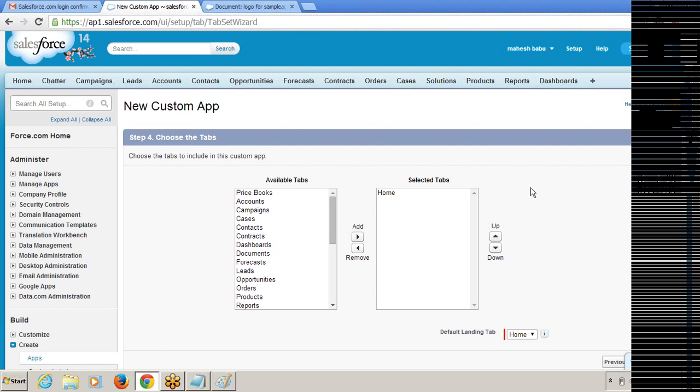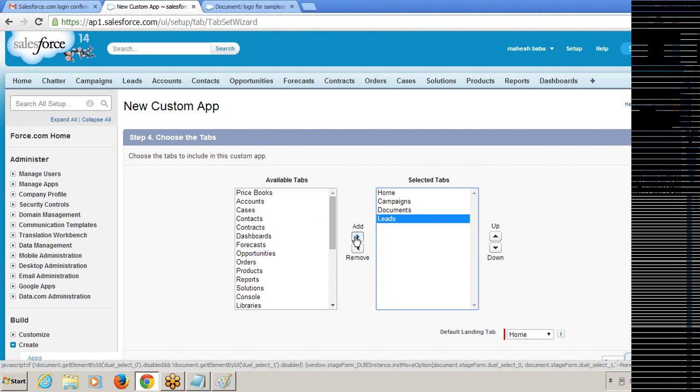One application can contain n number of tabs. It is asking, do you want to add any predefined tabs? Do you want to add any standard tabs to your application? If you want to add, just select that tab and click on add. Select that tab and click on add. So those tabs will appear in our application also. But here I don't want to use any standard tabs in my new application. Let me remove them one by one.